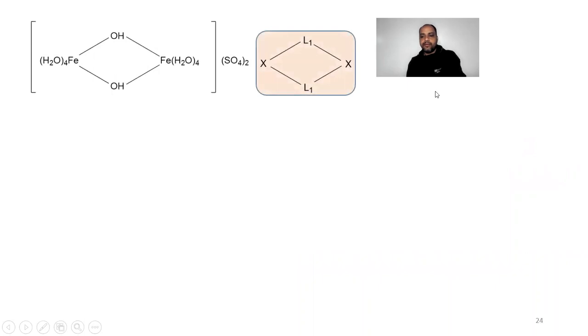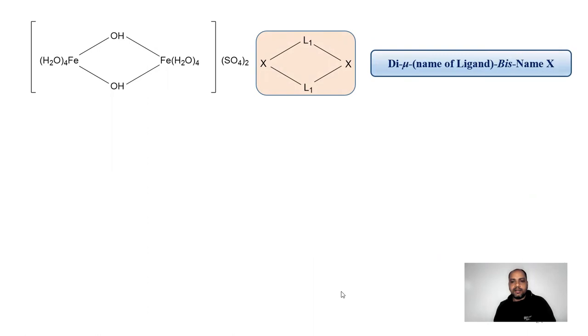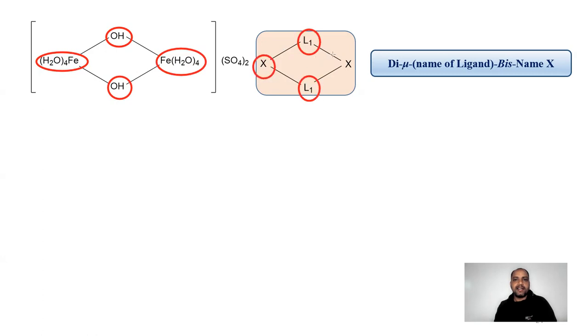Next, we will come across some compounds. Here in these compounds, these ligands are the same, and these two groups are also the same. So ligands are represented as L1, L1, and groups are represented as X and X. In this case, we will use the prefix di. We will use the prefix di before the name of the ligands. Di, name of the ligand, then bis, and the name of the X.